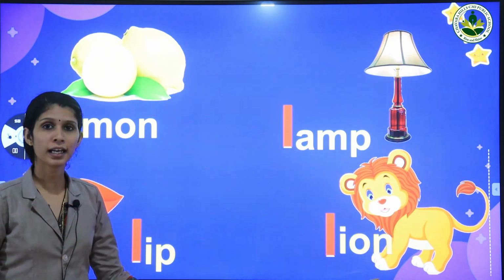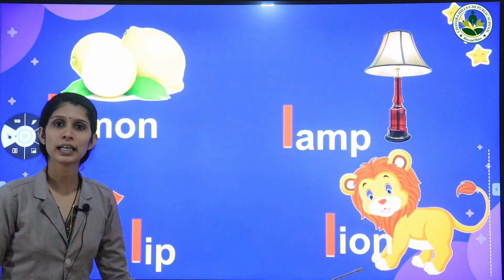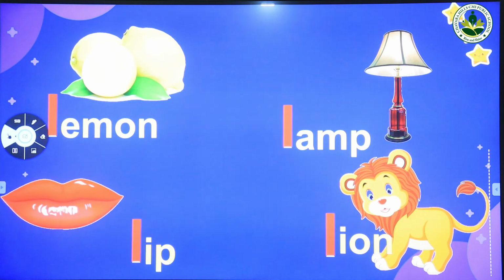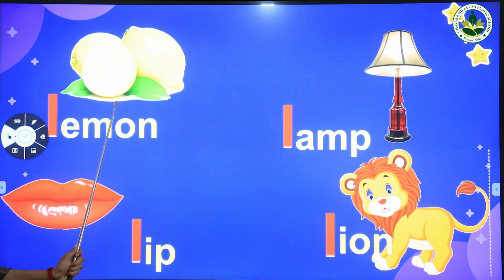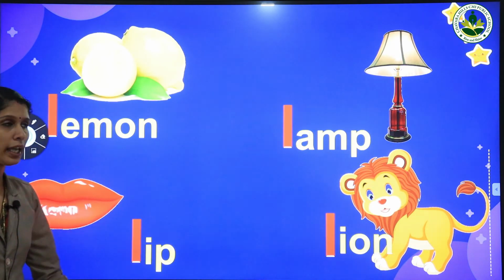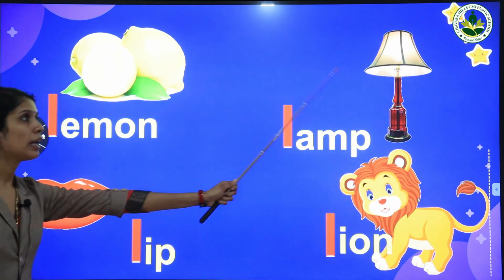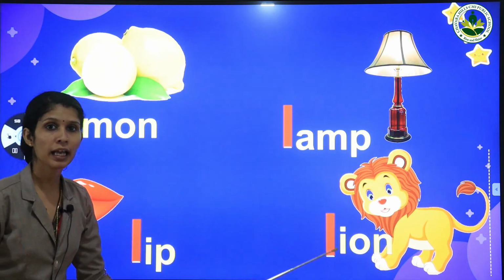It's lion. Letter L is for lion. So, children, repeat after me. The words starting with letter L are lemon, lip, lamp, lion. Once again, lemon, lip, lamp, lion.